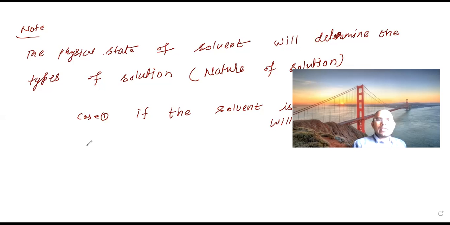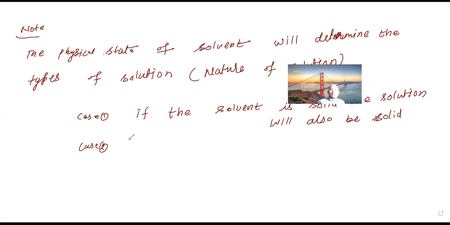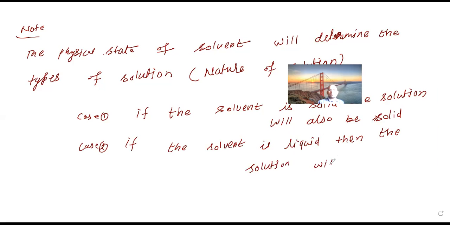Second point, case number two. Suppose the solvent is liquid. If the solvent is liquid, then what type will the solution be? It will be the liquid state. That is what I am saying: the physical state of solvent will determine the types of solution.